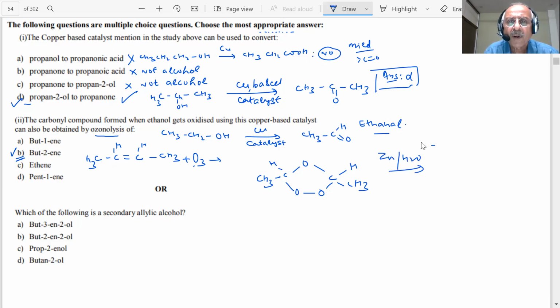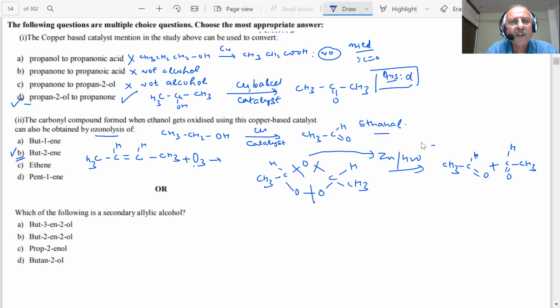You already know what happens, students. So if I break this, and I break this, and this oxygen goes with Zn. Zinc is a good reducing agent. You know, zinc will take the oxygen. It gets oxidized, and then what is the product now? Easy, CH3CH=O, and this also CH3CH=O. So 2 moles of ethanal will be formed.